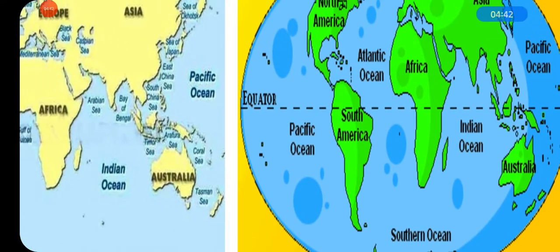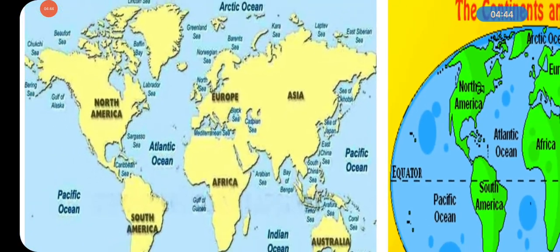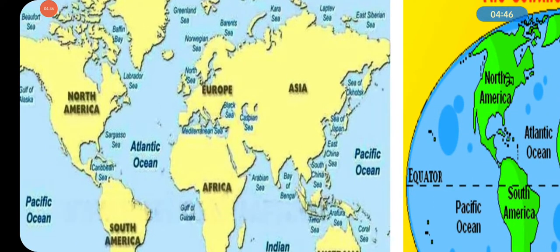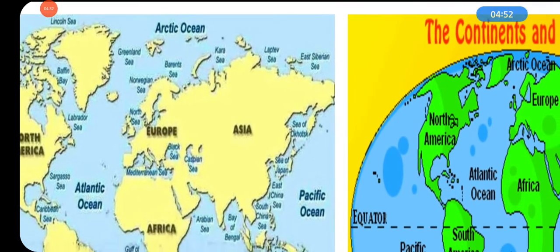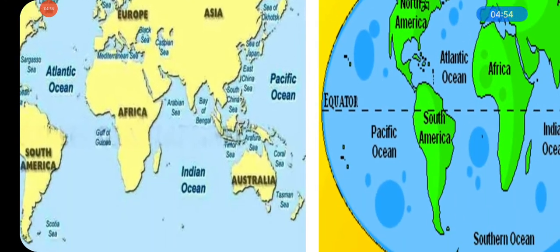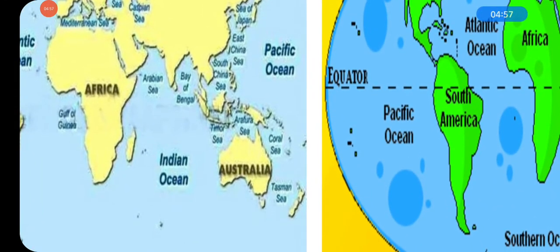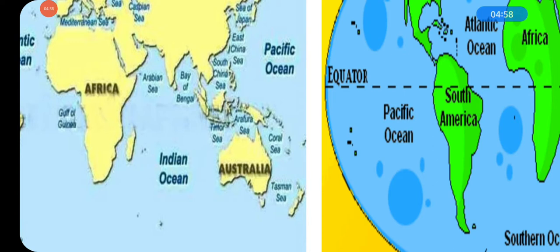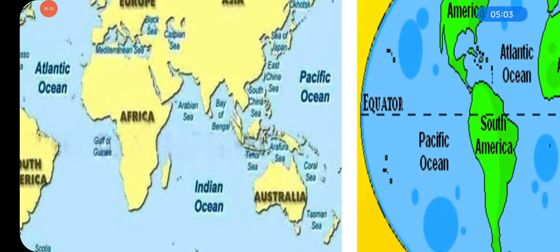And in this picture, as you know, India is in the Asia continent, in the southern part of Asia. As you know, the upper side is north and the lower side is south. So India is located in the southern part of Asia.